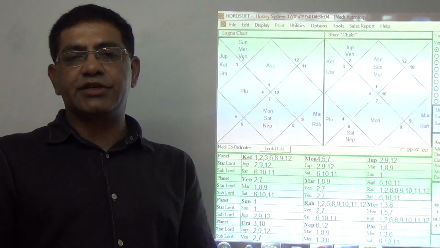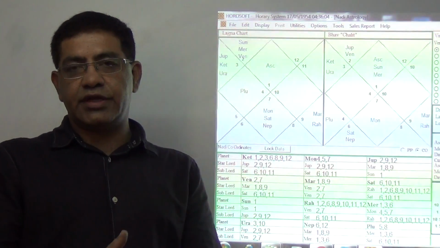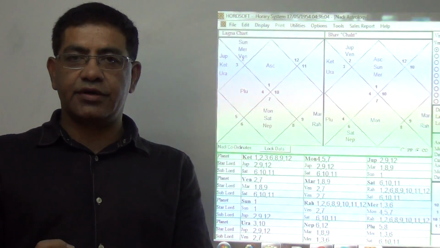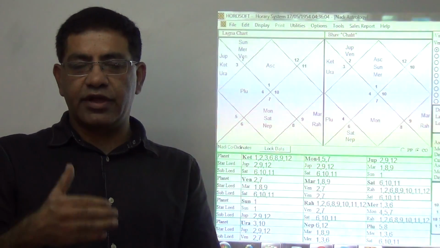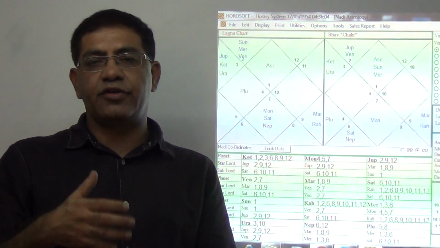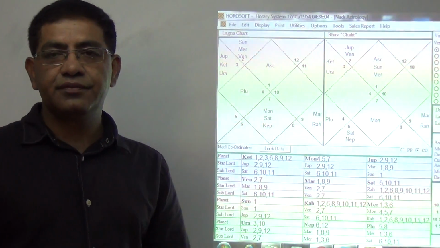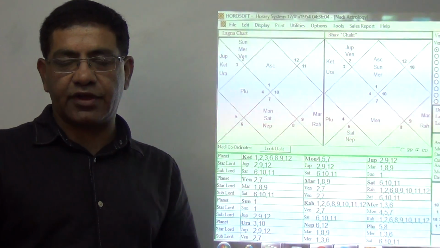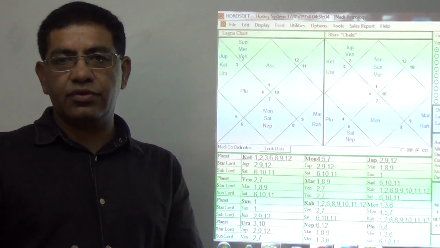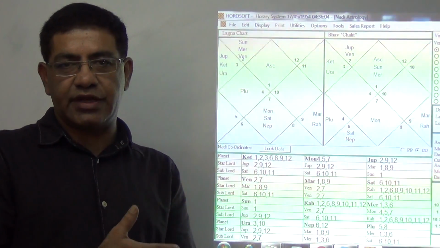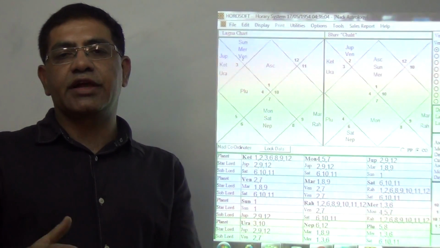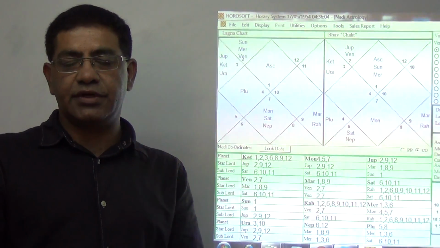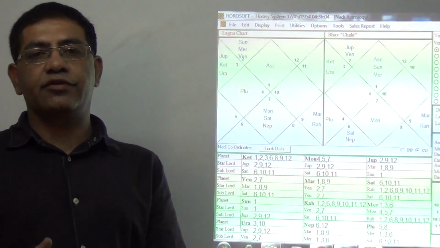Now certain books write that the second house lord gives X, Y or Z results, and you learn it, cram it, and when you give a prediction on that basis, you find it fails. This is why it fails: because they are generalizing things. Here the things are specific. So whenever anybody makes you remember that the second house lord will give results like this or that, then that person doesn't have the knowledge of astrology.